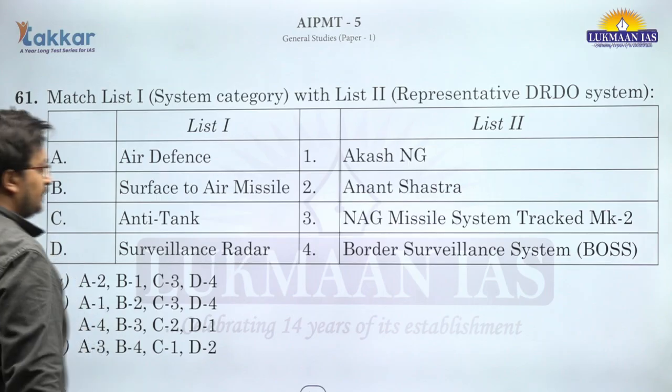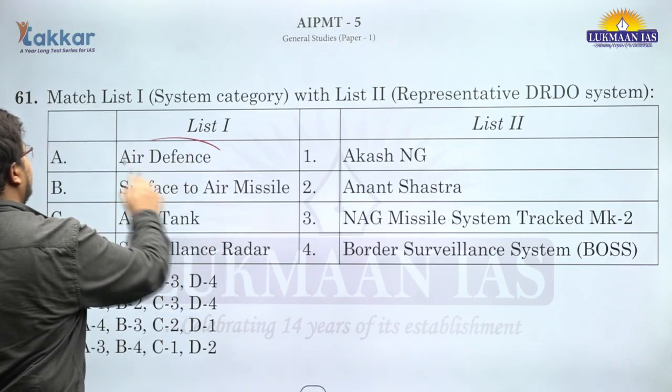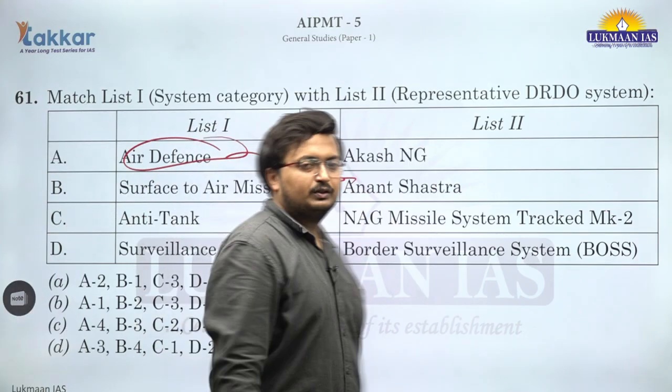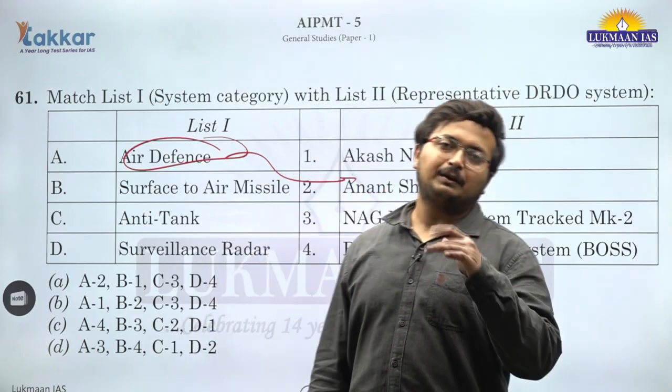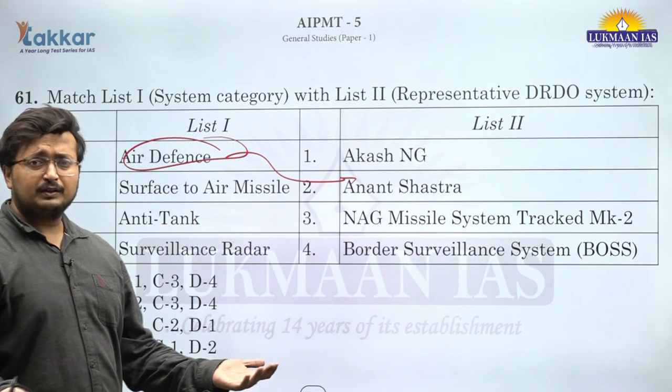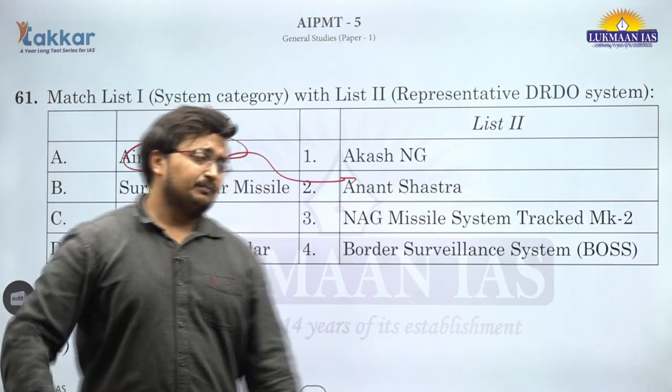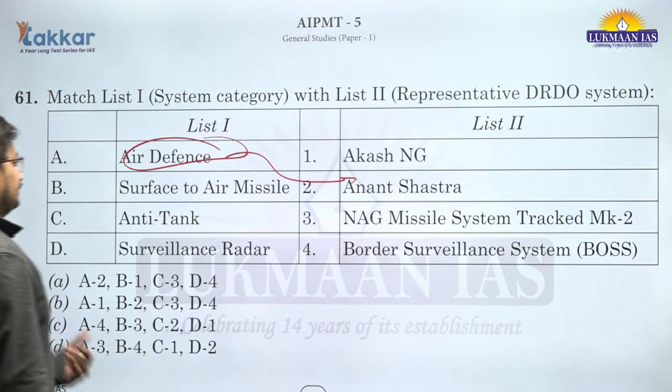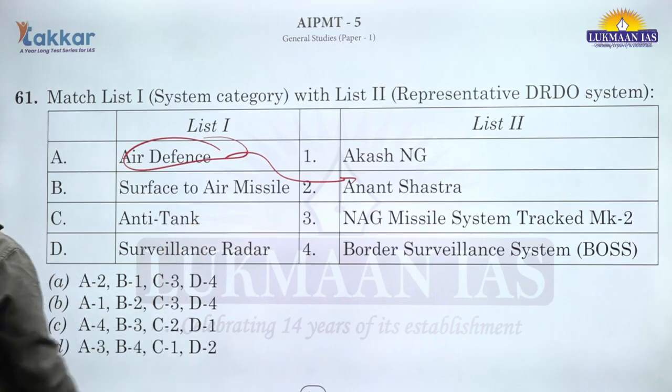So the first question is match the following pair. Air defense is Anant Shastra. So the name of the ballistic missile defense system that India is preparing is, like Iron Dome or something like that. Just like Israel has this, India is creating its own air defense system, that is Anant Shastra.